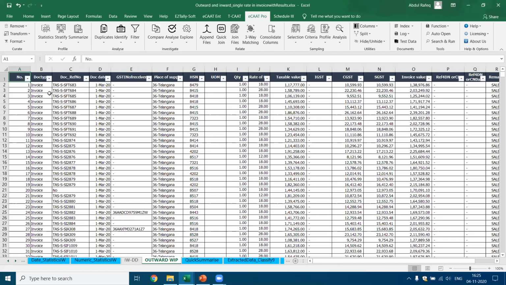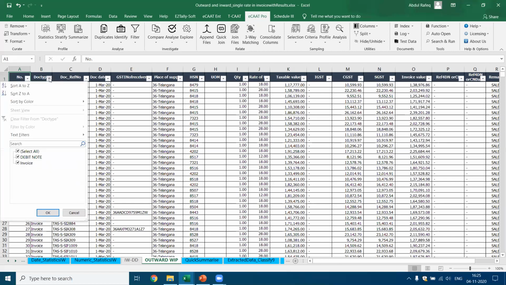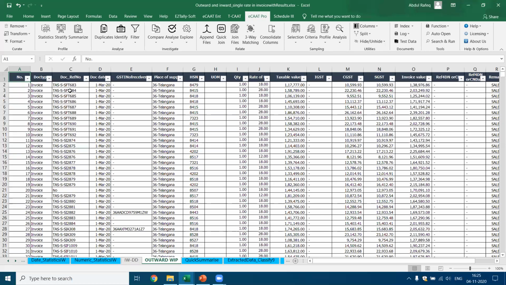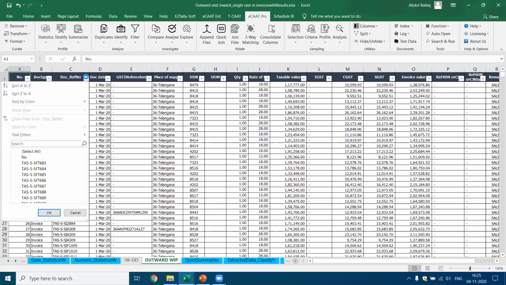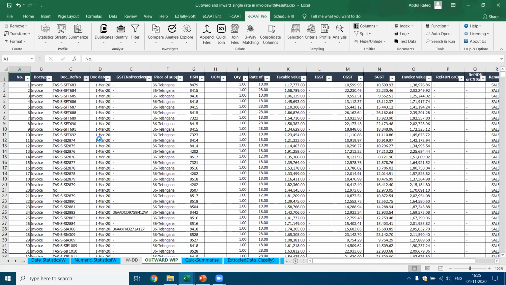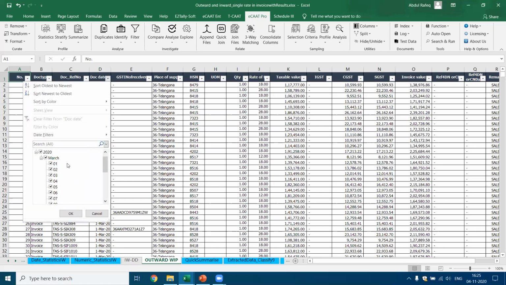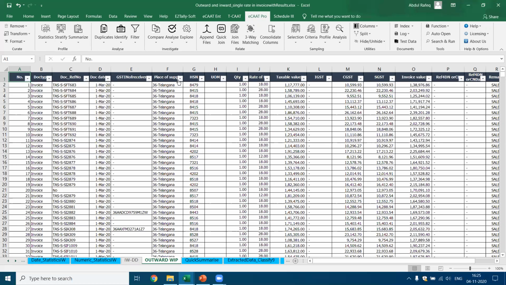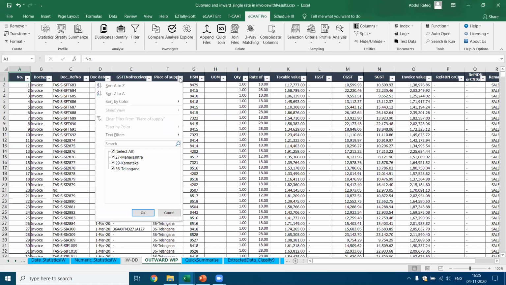Now, if you see here, this is the document type. If you look at the document type, you've got debit note and invoices. Similarly, if you look at the document reference number, there are various types of document reference numbers. Similarly, the document date gives you the date. These are all the records for March. Similarly, you get the place of supply. This gives you the place of supply. There are 3 states. We'll also see the results.